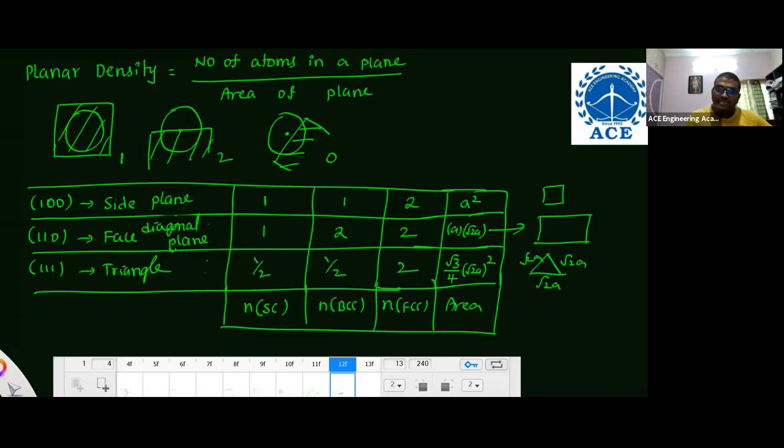Remember this table. Is there any mistakes? Please tell me if there is any mistake because I'm in fast now. 110 FCC have 1. Net problem is not there from my side. Please check, I think from your side only. 110 is not 1. In 110 FCC, it is there like this: 1 by 2, 1 by 2, 1 by 2, 1 by 2. This is 1 and this is 1. 2 only, na? 110 FCC 2.